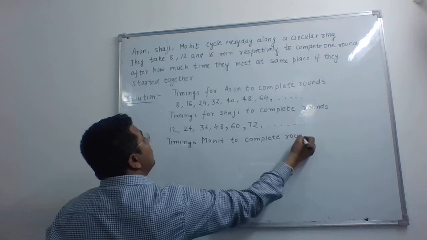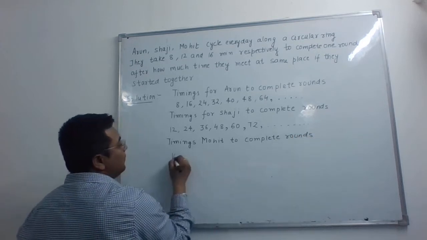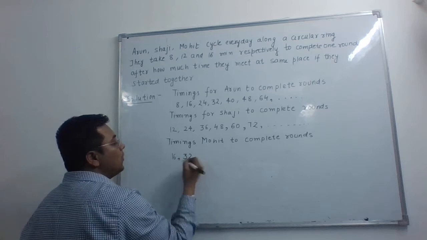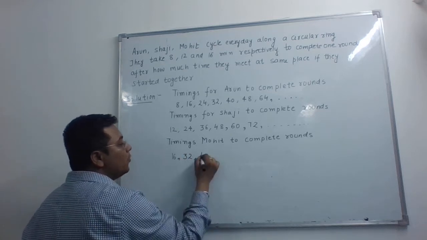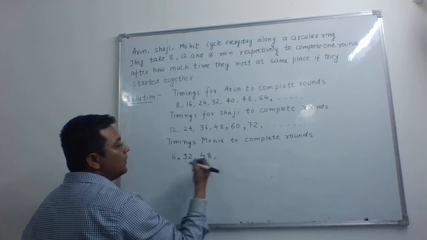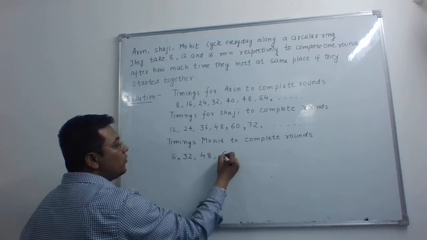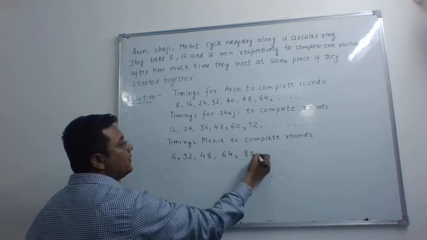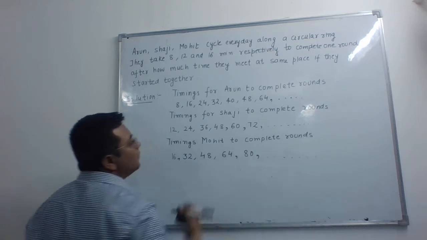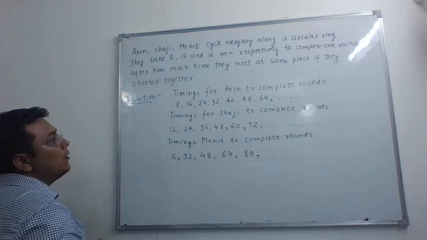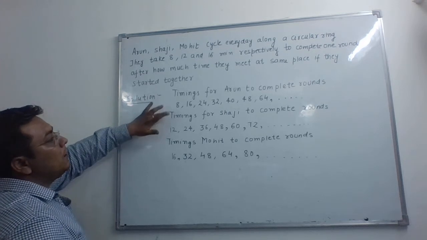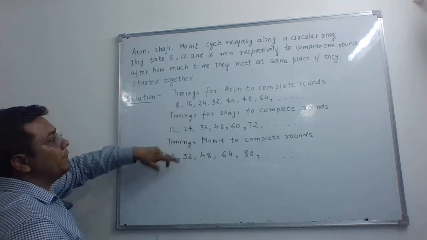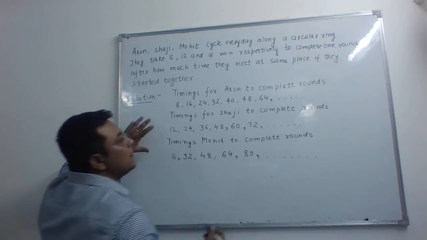are 16, and after 16 minutes he will complete one more round, so 32. After 16 minutes he will complete one more round, so 48, and then you add 16 to it, 64, then add 16 to it, 80 and so on. Now you have to think about what number is repeated in all of them and what is the smallest number.